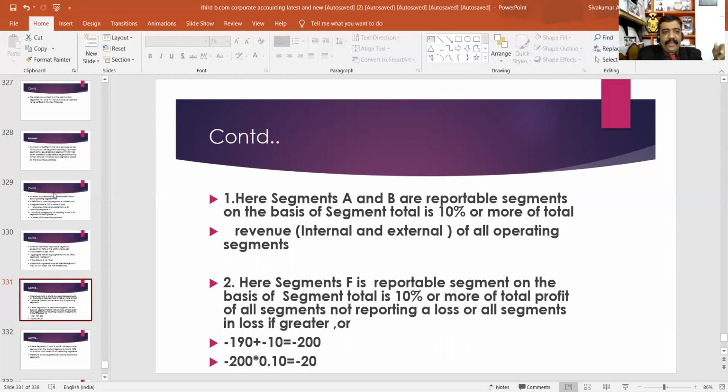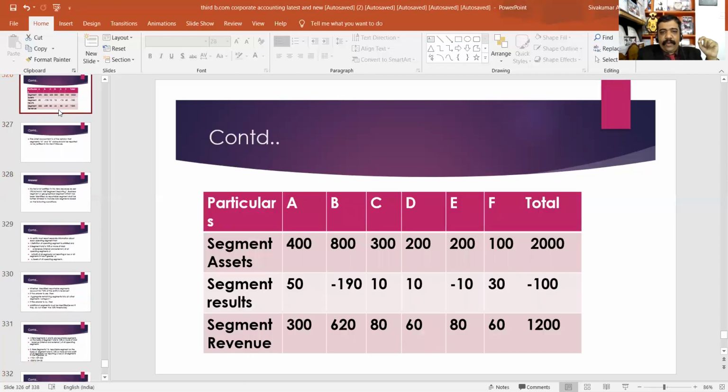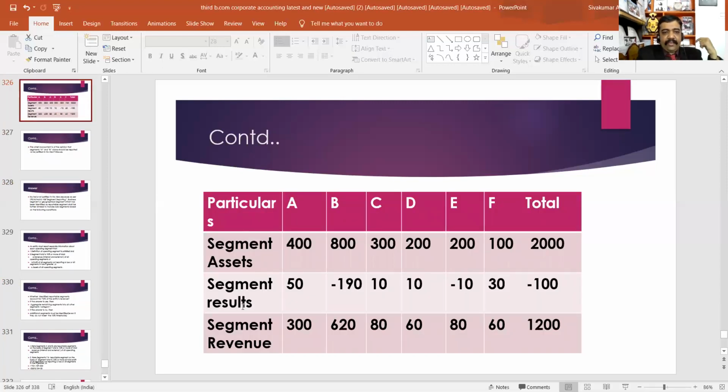Then this other condition: segment total is 10% or more of total profit of all segments not reporting a loss, or of all segments in loss, if greater. Please look at the question again. Segment result of A is 50, segment result of B is minus 190, segment result of C is 10, D is 10, E is minus 10, and F is 30.